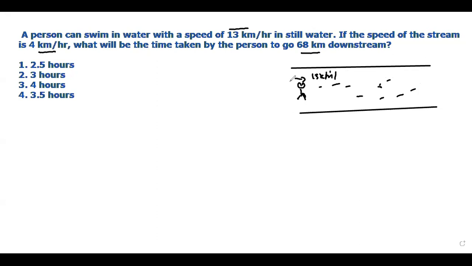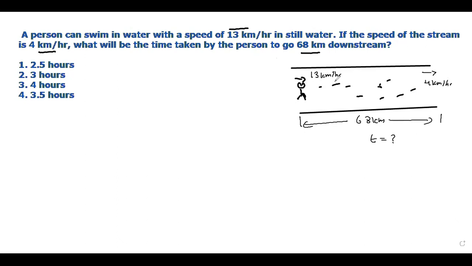The speed of the stream is given as 4 km per hour. What will be the time taken by the person to go the given distance of 68 km? What time will it take? Now, how are we going to calculate this?